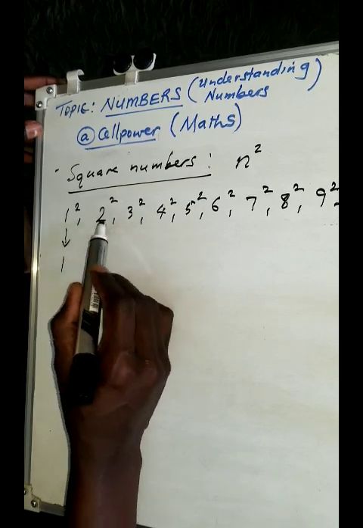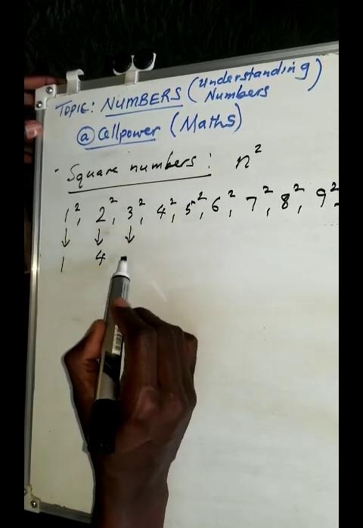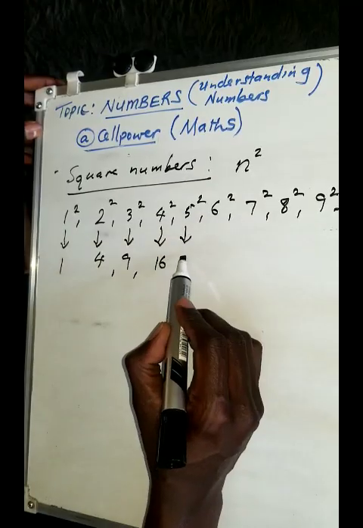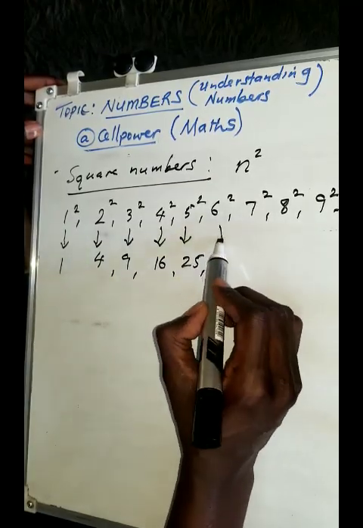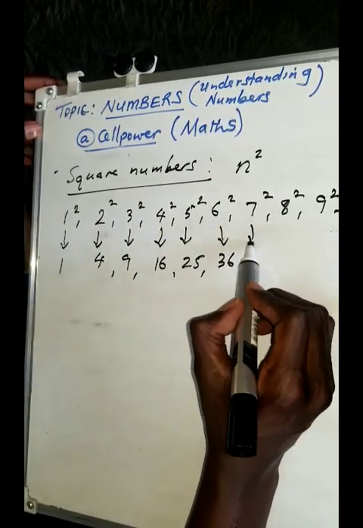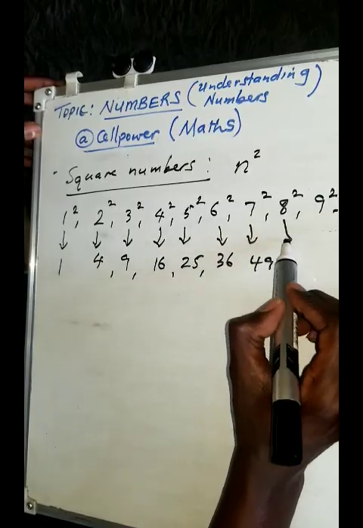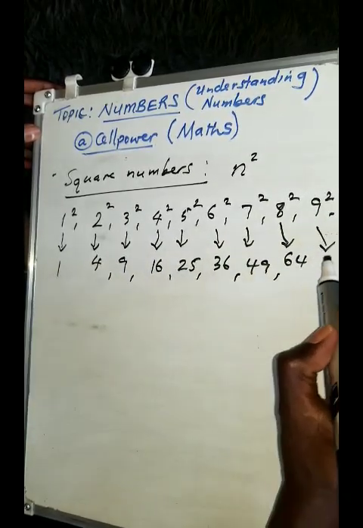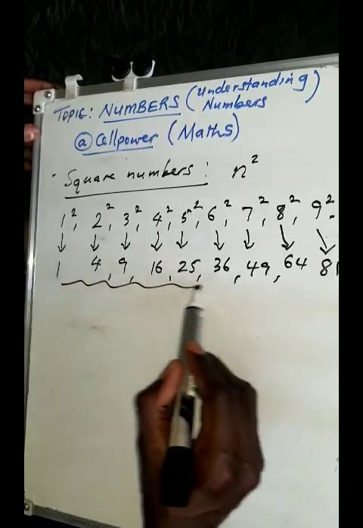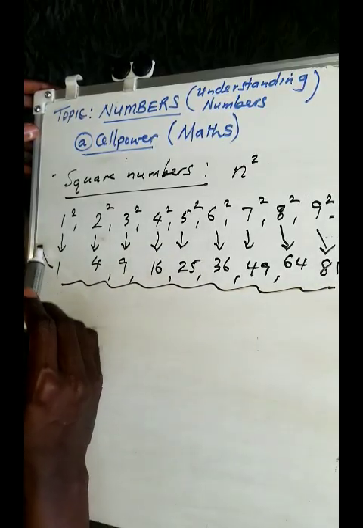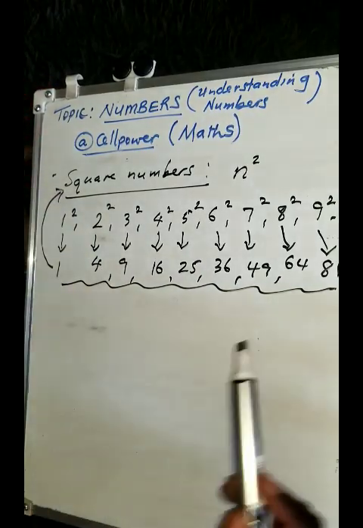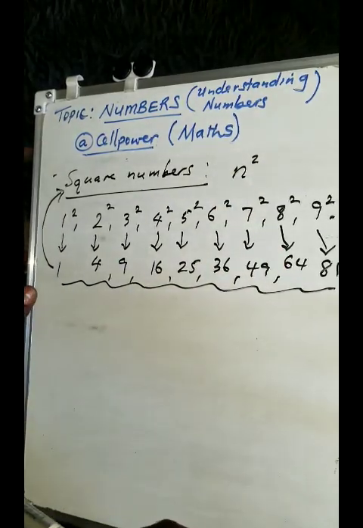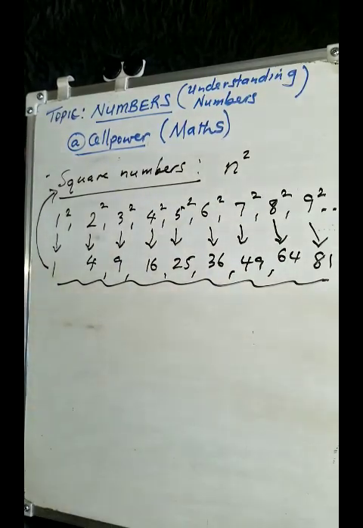Now what is 1 raised to the power 2? It is 1. 2 raised to the power 2 is 4. 3 raised to the power 2 is 9. 4 raised to the power 2 is 16. 5 raised to the power 2 is 25. 6 raised to the power 2 is 36. 7 raised to the power 2 is 49. 8 raised to the power 2 is 64. And 9 raised to the power 2 is 81. These numbers at the bottom here are what we call square numbers, because all these numbers can be written in that form.